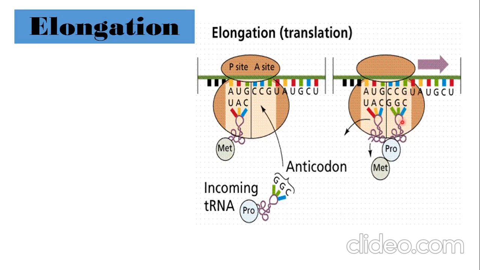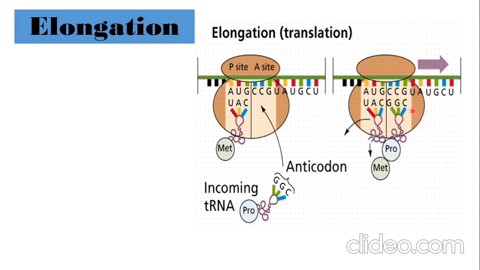The one carrying proline, with the codons, anticodons, everything, will occupy the position P. A will be occupied by UAU. So, the next tRNA carrying the particular amino acid will come and take position with UAU. The third amino acid comes and will also bind.